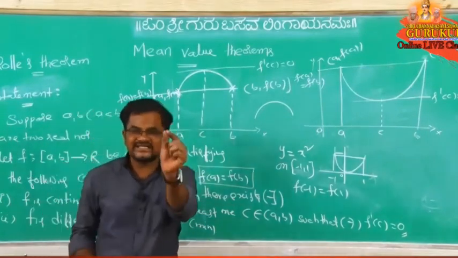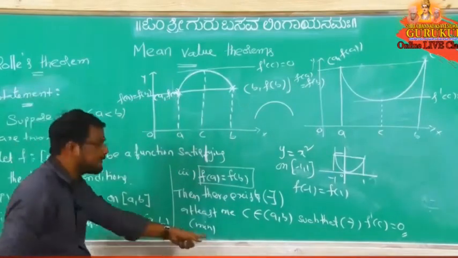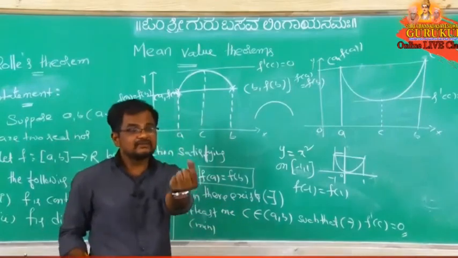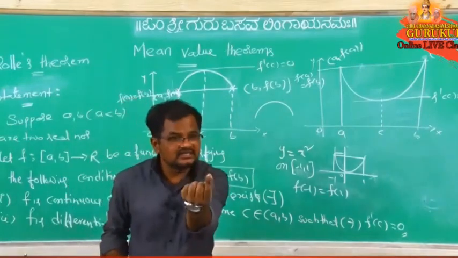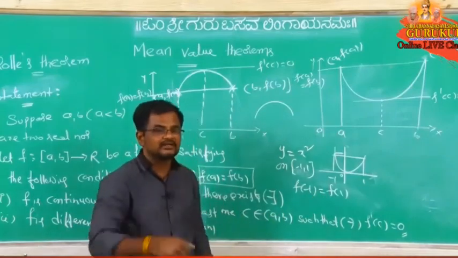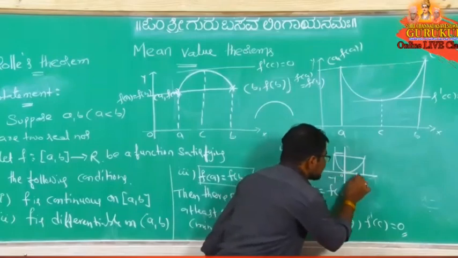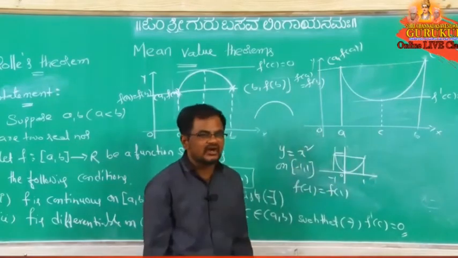Means whenever one function satisfies these three conditions, what does the statement of Rolle's theorem say? There exists one point where the first derivative equals 0. Tell me what is that point? 0, or not? At this point, if you take the tangent, f dash x equal to 0, or not.